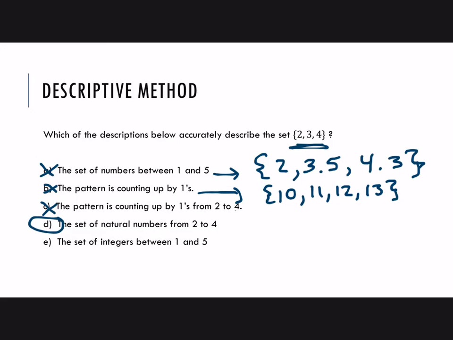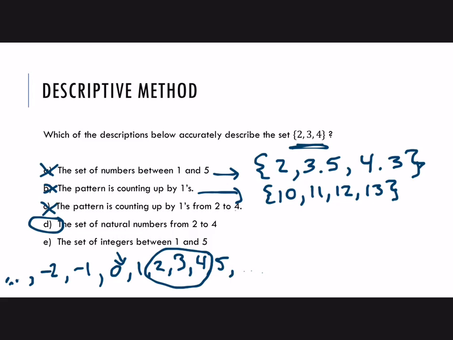How about the set of integers between 1 and 5? Do you remember what an integer is? All right, well, integers are the natural numbers, also 0, and then all of the negative natural numbers: -3, -4, -5, etc. Okay, so then the integers between 1 and 5, if you look along this list, find the ones between 1 and 5, and that is our set as well.